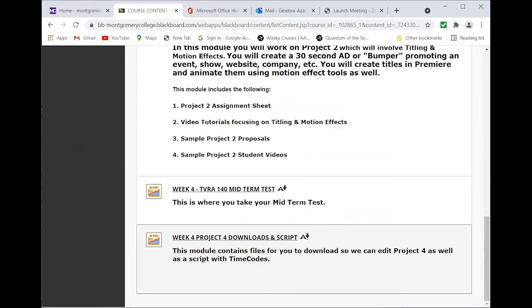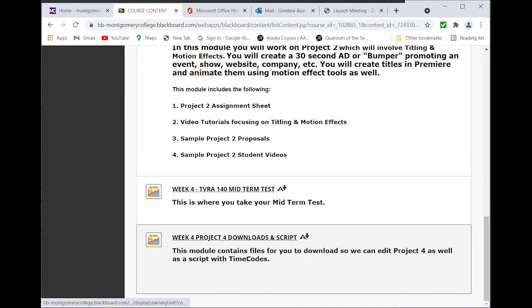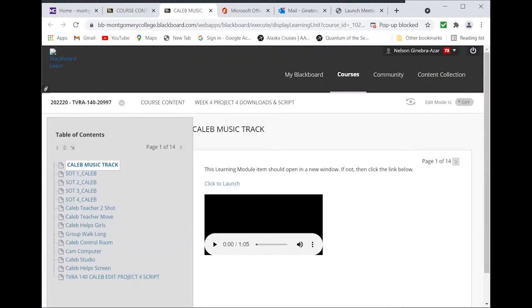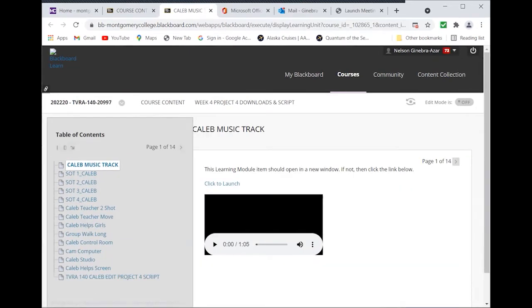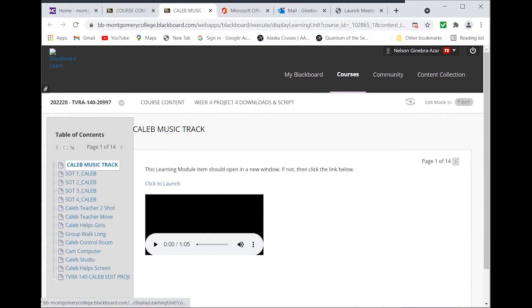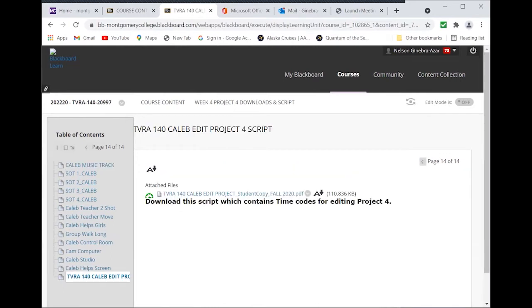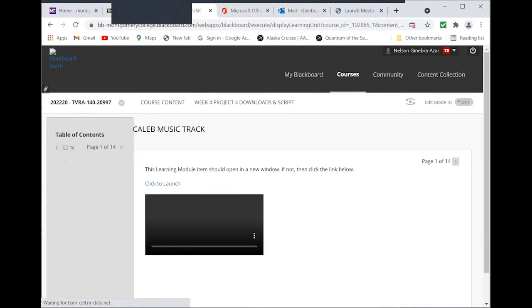Right. So you click on the main text there and it opens it up. And if you expand your table of contents over here, that's too much expansion. If these things are collapsed, you can still see them. We've got all these clips. You see Caleb music track, shot 1 Caleb, shot 2 Caleb, shot 3, shot 4, and then you have these other shots named accordingly. And at the very bottom, there should be the script. So there's a PDF. And you have a music track in the beginning.